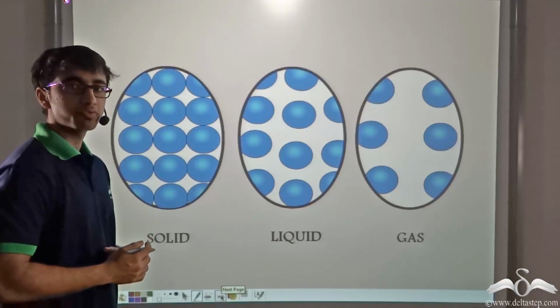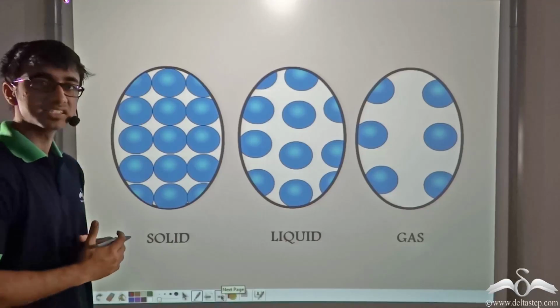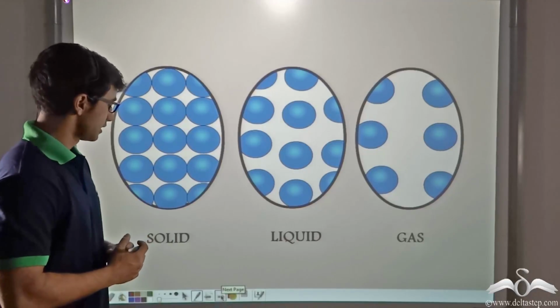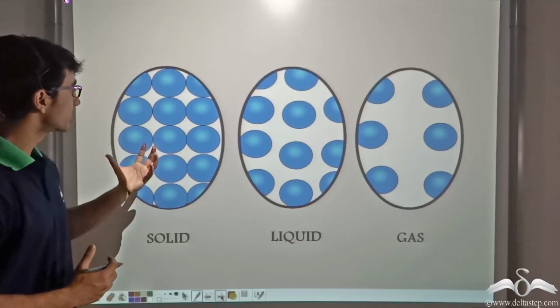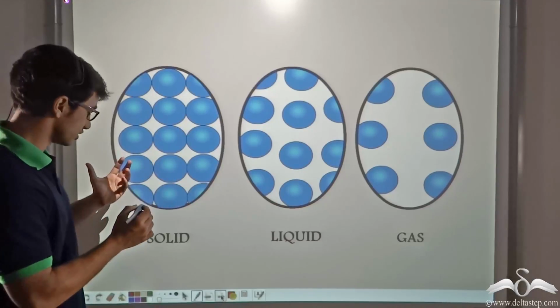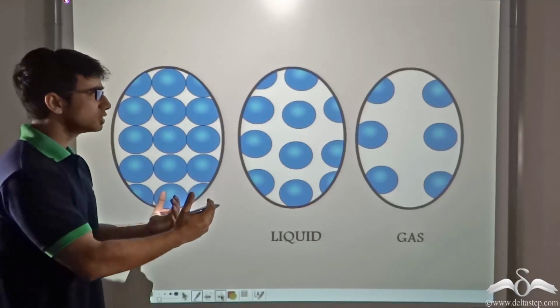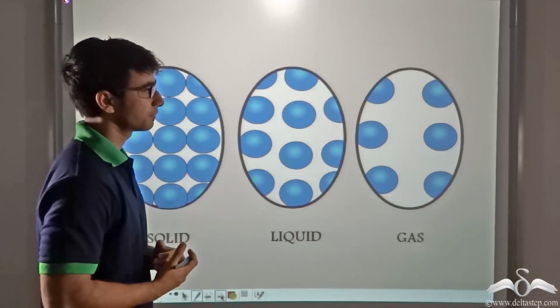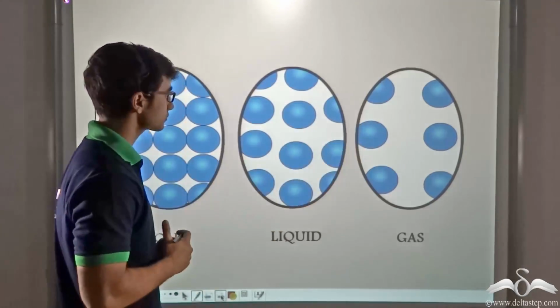On the board, you find a picture of the molecular distribution of the three states of matter. Here you find that in solids, the molecules are packed very closely to one another. In liquids, the molecules are relatively loosely packed. And in gases, the molecules are far apart.